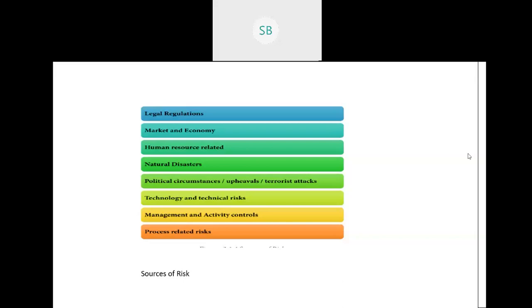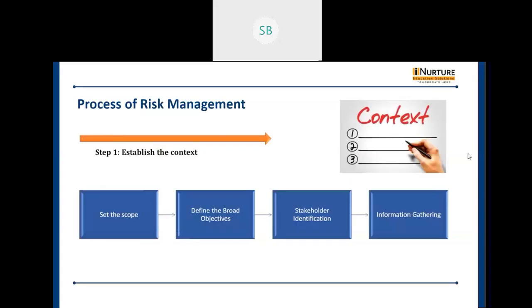Now let's check what steps are involved in the risk management process. There are various steps, but today we are going to look at just a few. So first one is to establish the context. Establish the context means that whether you have an enterprise or a project, the objective needs to be clearly mentioned. These factors, both internal and external, will influence the objective.